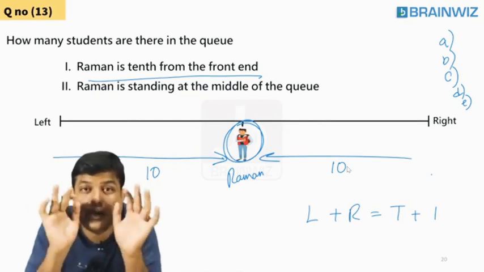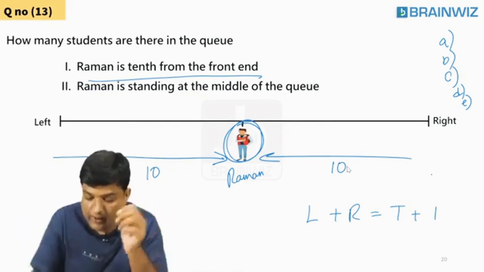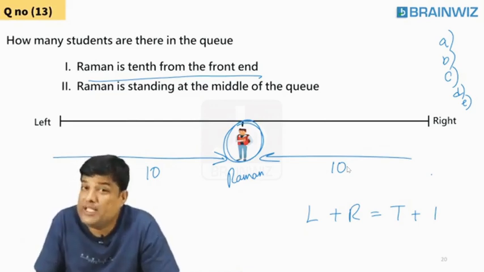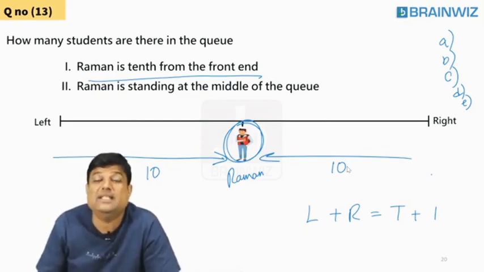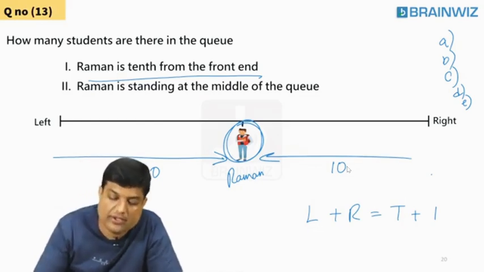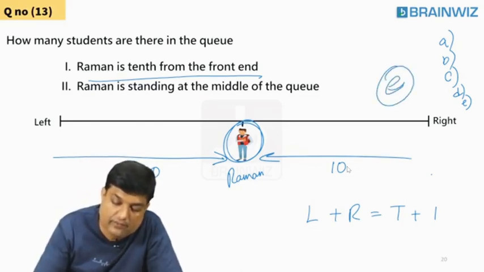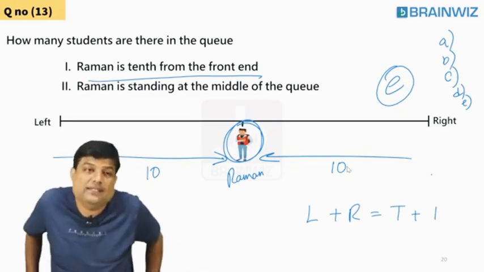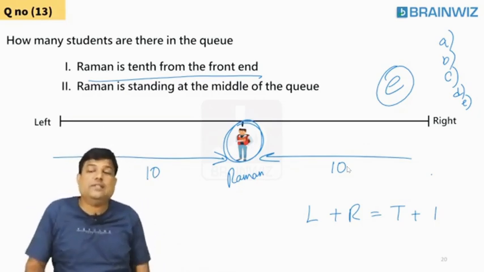What is the total? I don't want the total. Can you say or not? Yes, sir. What's the topic name? Total? No, topic name is data sufficient. So answer is what, England. I'm not interested in what this is. I'm interested in only one thing, that data sufficient or not.